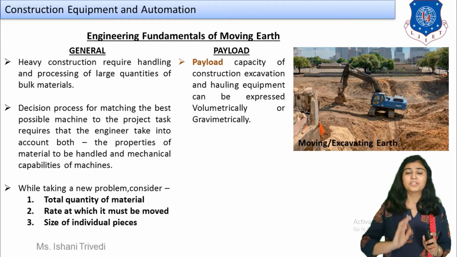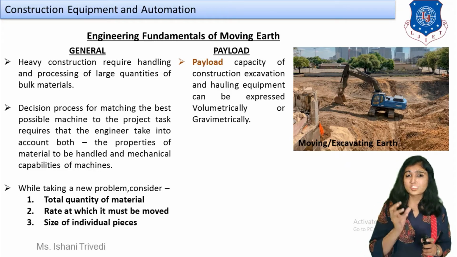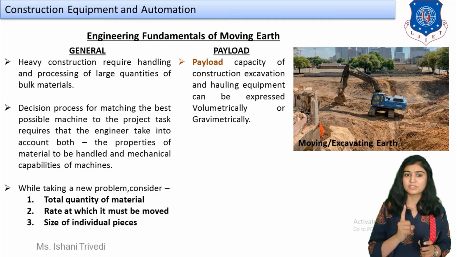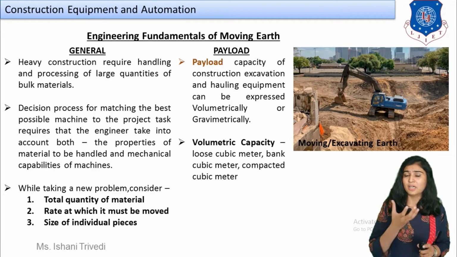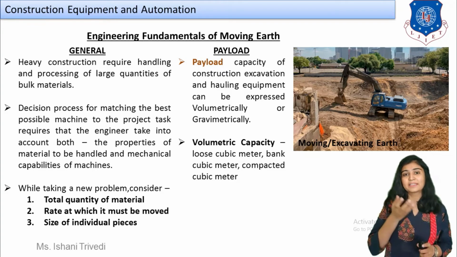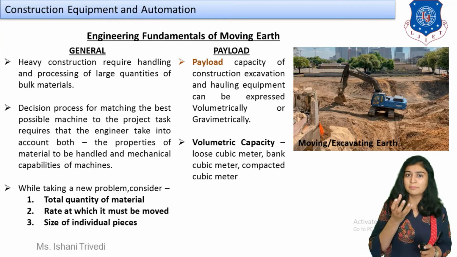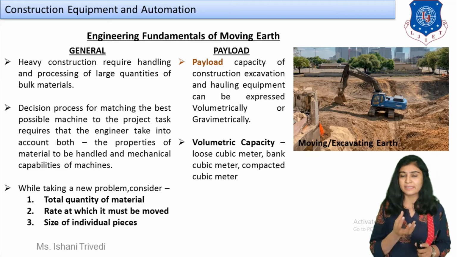So first, we are going to discuss payload. What is payload? The first term: the payload capacity of construction, excavation and hauling equipment can be expressed volumetrically or gravimetrically, right? We have two terms, volumetrically and gravimetrically. Payload means the amount of volume it can carry, it can excavate and it can fill. That is the payload of the vehicle, the amount which it can extract and excavate.